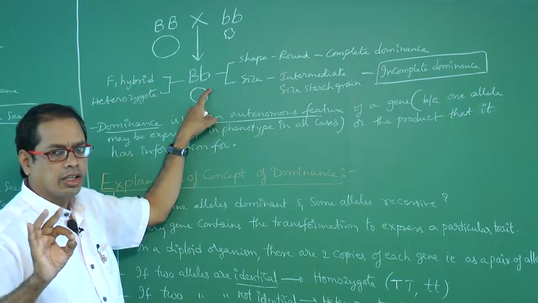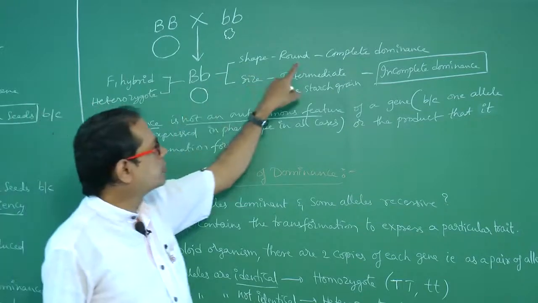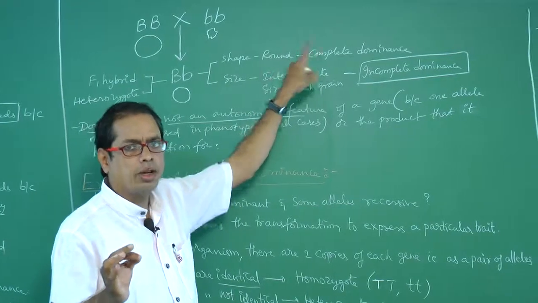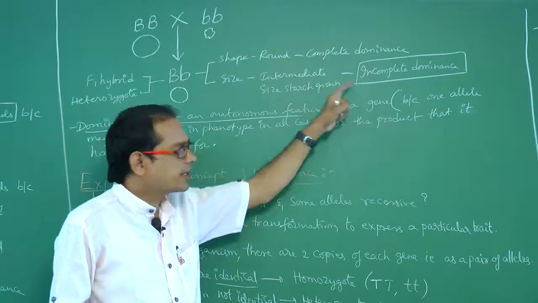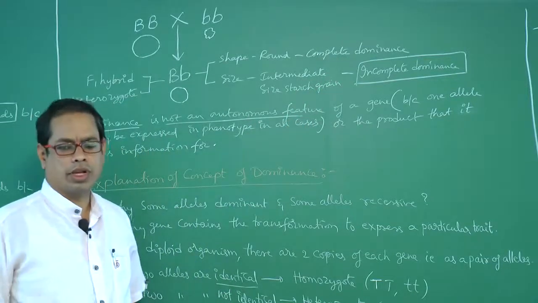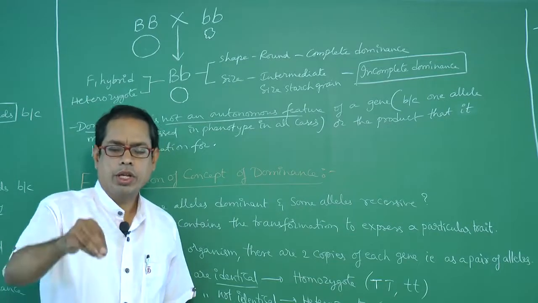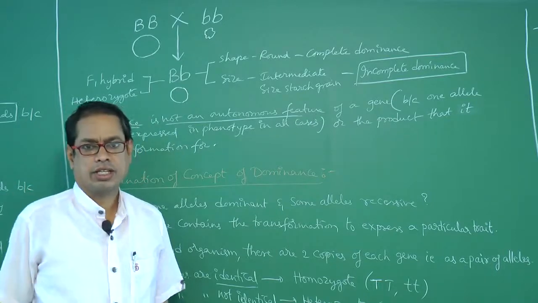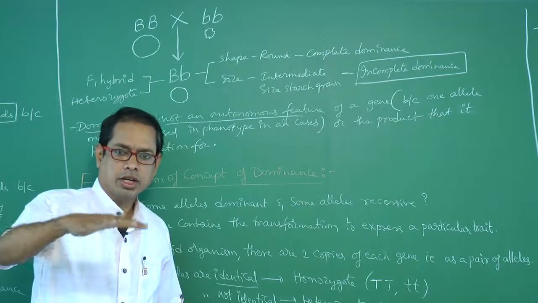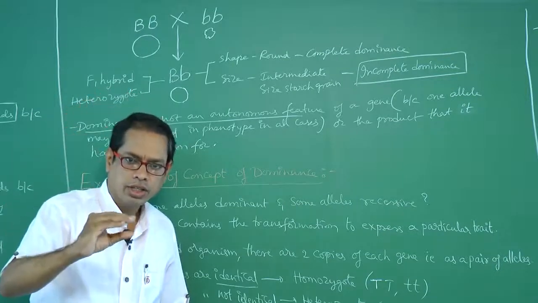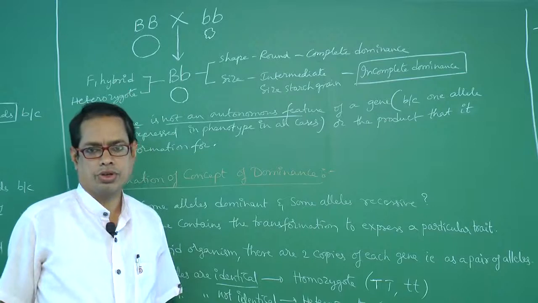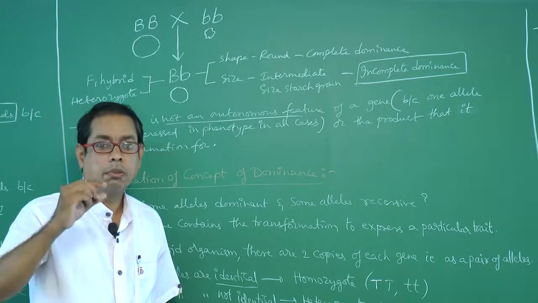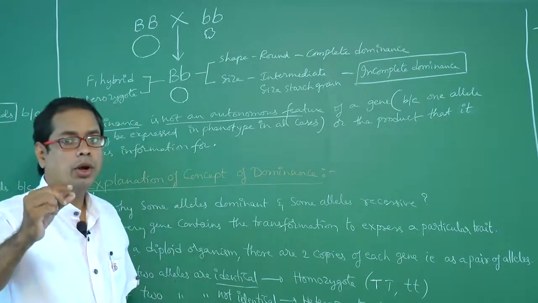The size is intermediate size. So based on the shape, it is an example of complete dominance. Based on the size, it is an example of incomplete dominance. Those points you have to remember. So pleiotropy here is based on the size of the starch grain. Large starch grains, small starch grains, and intermediate size starch grains are produced. More than one character is obtained, no? That's why a single gene influencing multiple phenotypes is called pleiotropy.